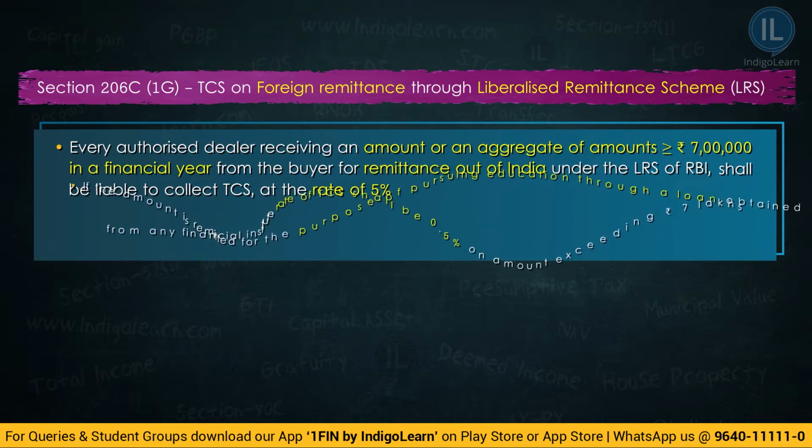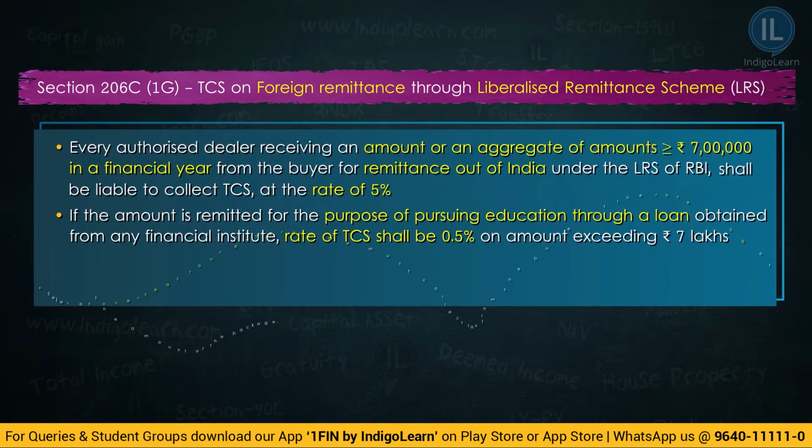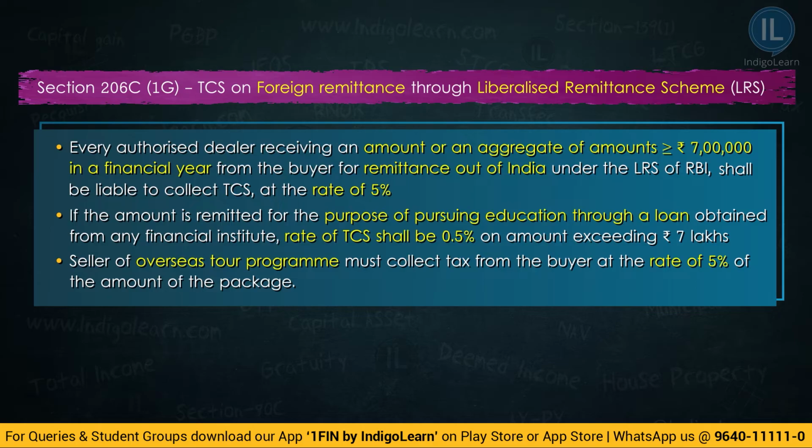If the amount is remitted for the purpose of education loan, then the rate of TCS shall be 0.5% on the amount exceeding 7 lakhs. A seller of an overseas tour program must collect tax from the buyer at the rate of 5% of the amount of the package. So these are the provisions of section 206C subsection 1G.